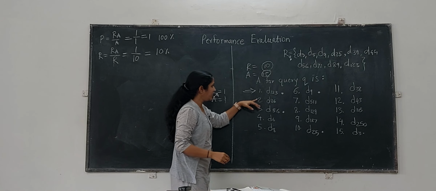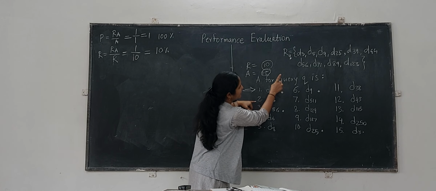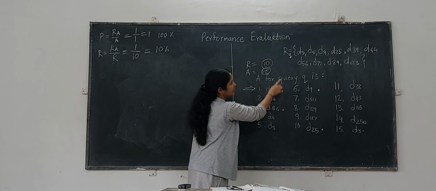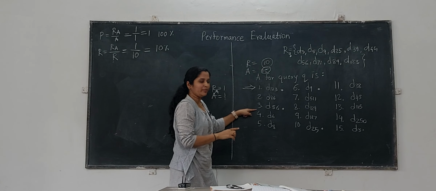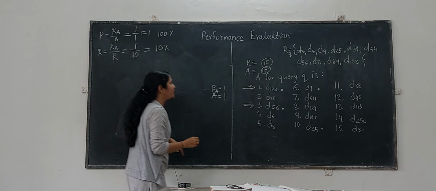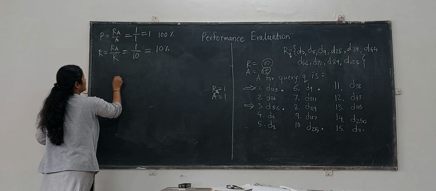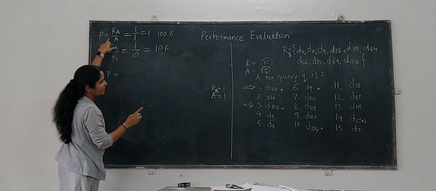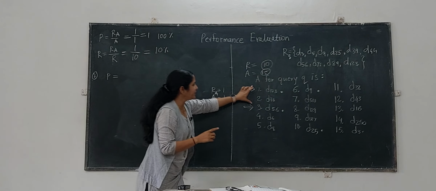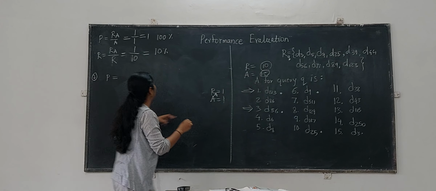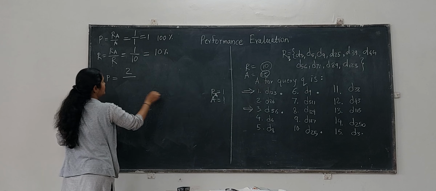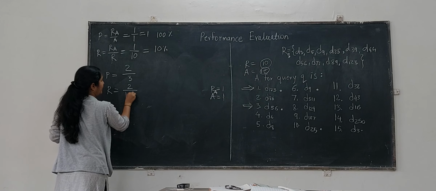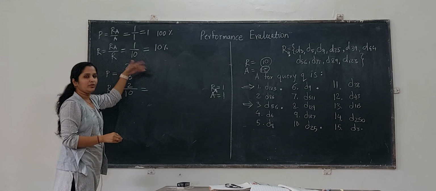Similarly, now we check the second position, D86, whether D86 is there in the relevant set of documents. No. So, we go to the next point, D56. Now, D56 is there in the relevant set of documents, so we calculate precision and recall at this point as well. Here the total relevant documents retrieved in the answer set at this point are 2. So, 2 out of the total answer set 3, and recall is 2 divided by 10. This is how the values will be calculated.